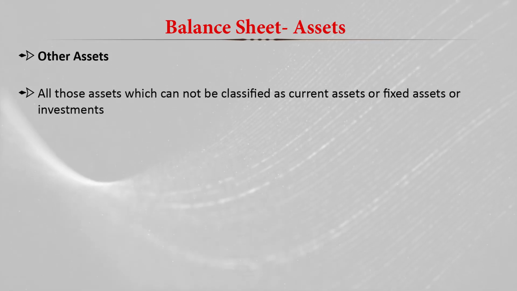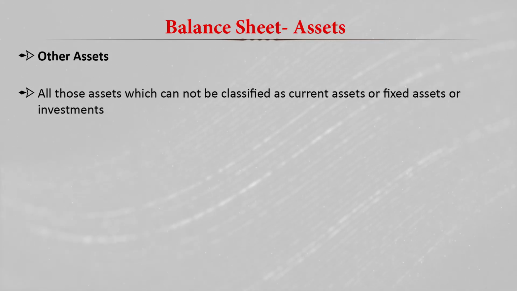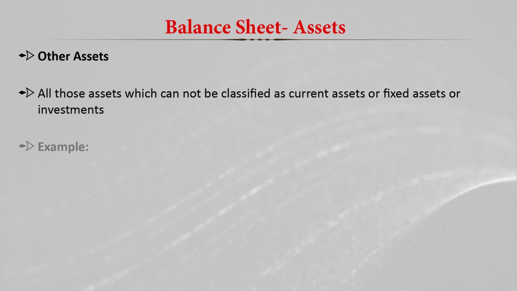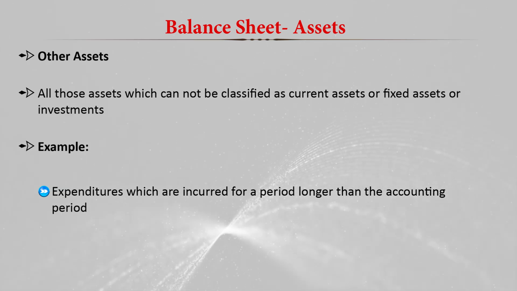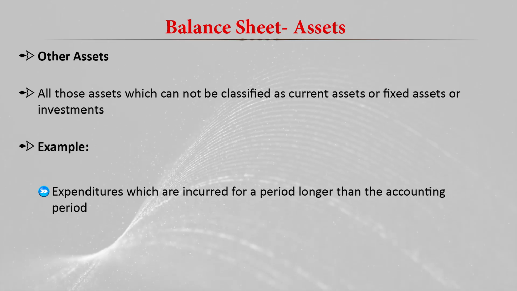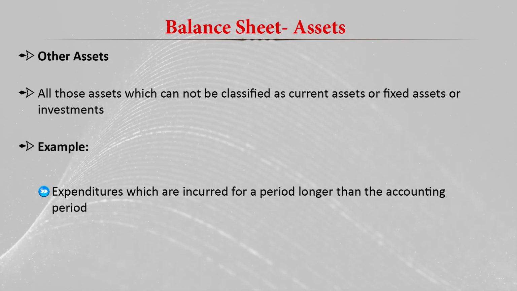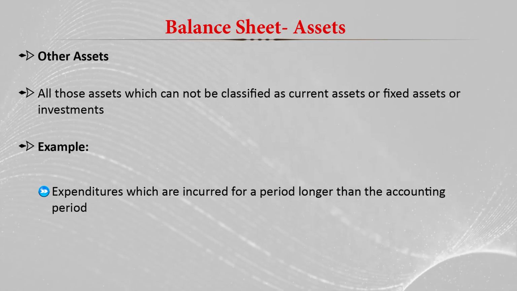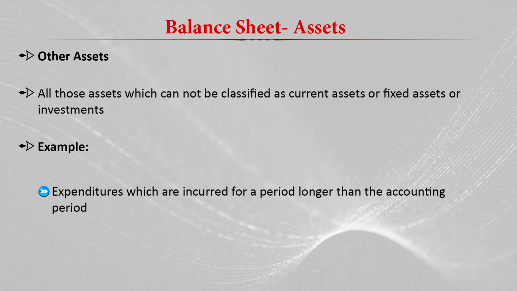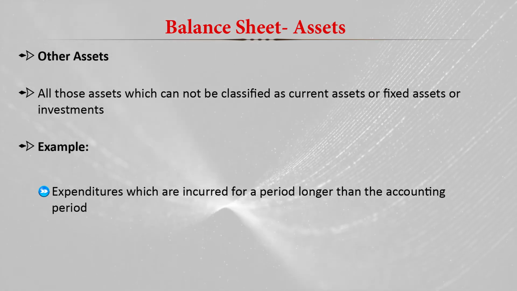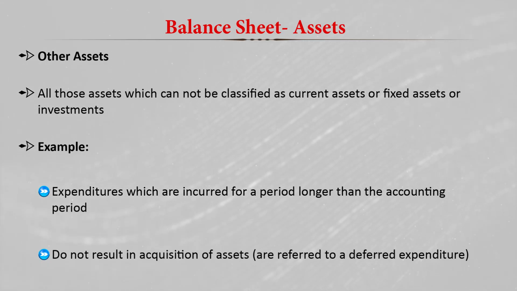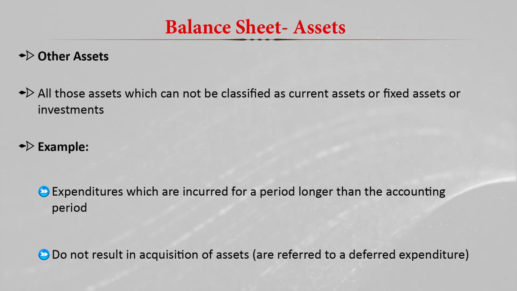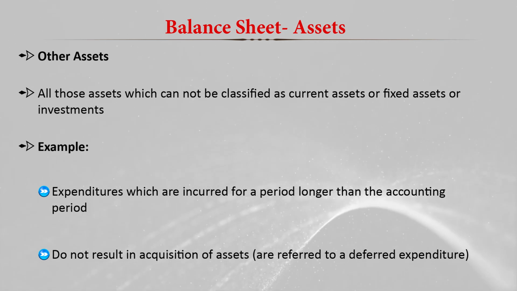Then other assets are all those assets which cannot be classified as current assets, fixed assets or investments. There are different examples, like expenditure incurred for a period longer than the accounting period. So there are many investments that take more than a year. That type of expenditure on creating assets is also called other assets. Actually, these are the assets which do not result in acquisition of assets, and are referred to as deferred expenditure. So all these are basically other assets.